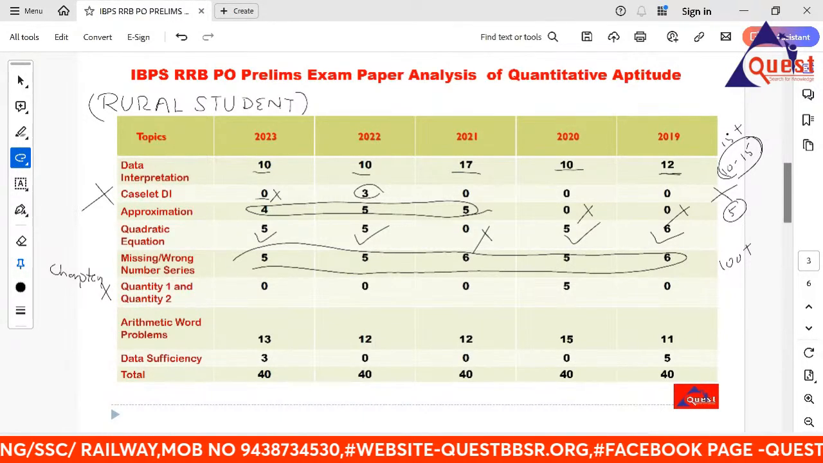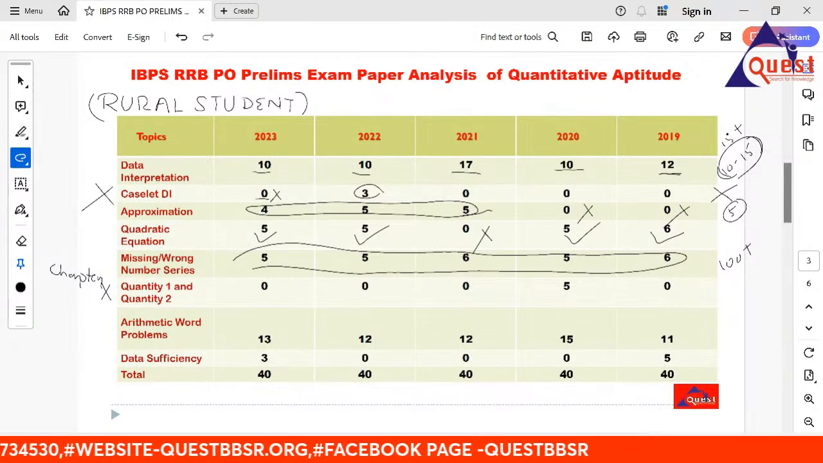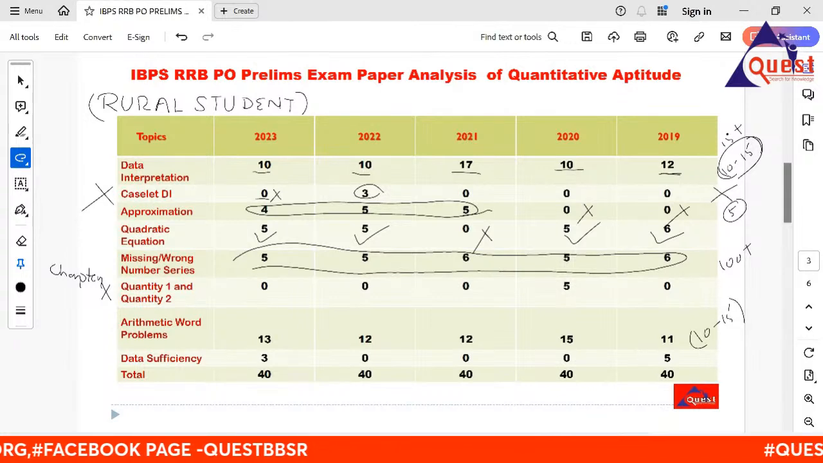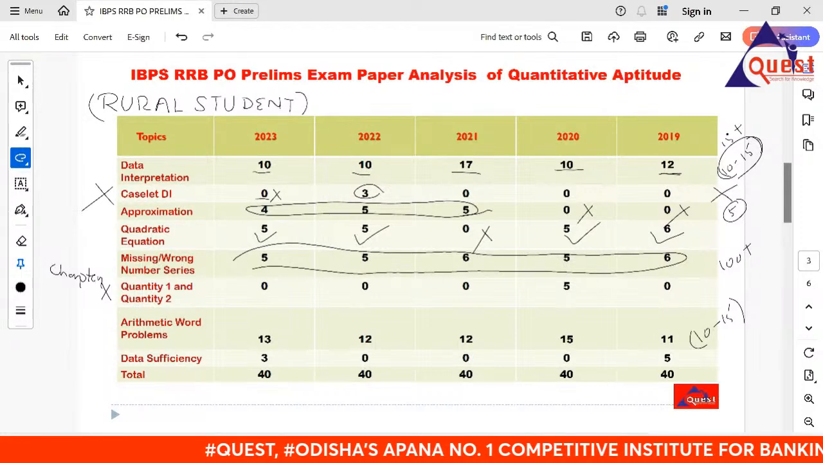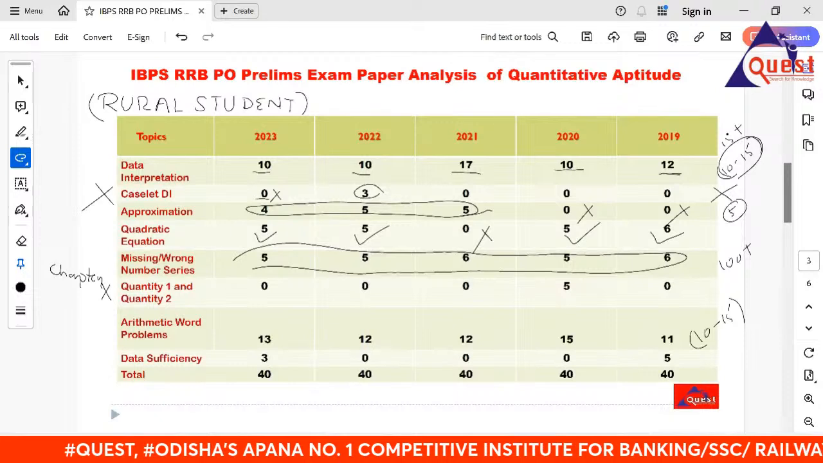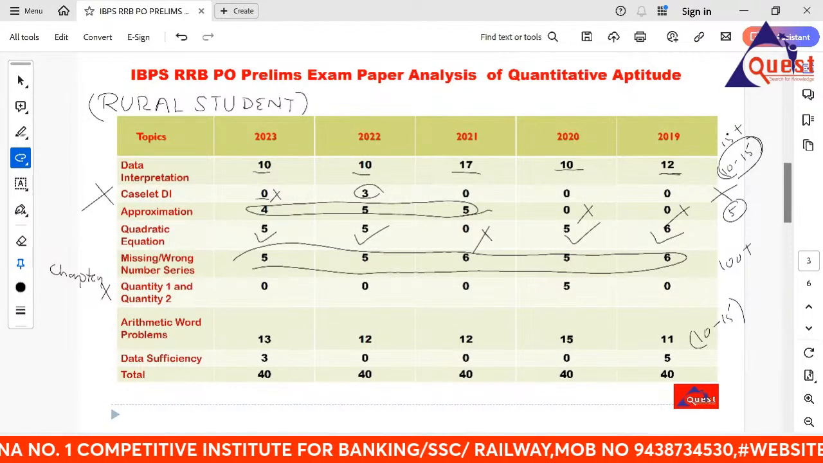Arithmetic word problems, remember 13, 12, 12, 15, 11. So near about 10 to 15 arithmetic word problem questions you will get. Data sufficiency is also not a major part of RRB, because in all the years it is the same as the chapter.